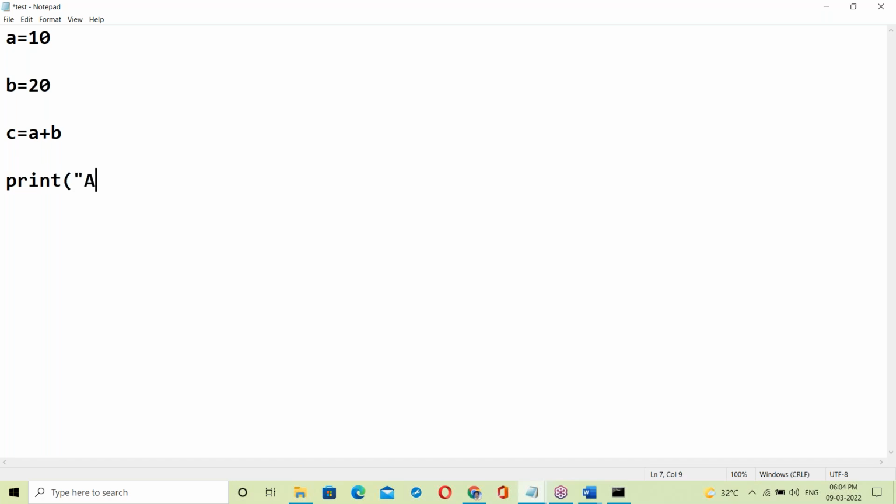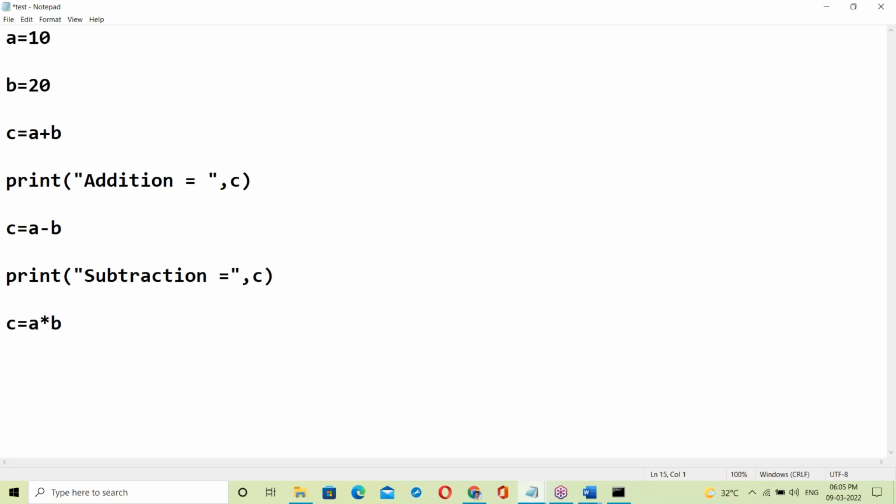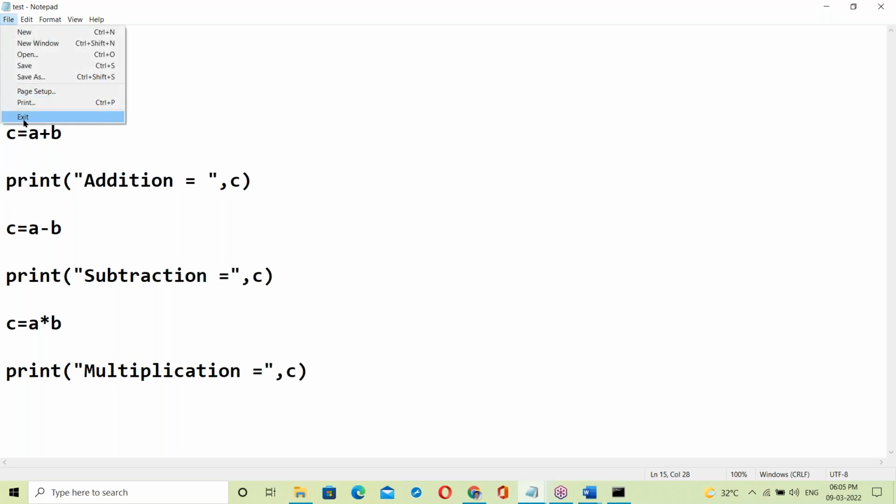Print addition equal to C, displaying the C value. C equal to A minus B, print subtraction equal to C. C equal to A into B, print multiplication equal to C. So, a very simple script. Save and exit.